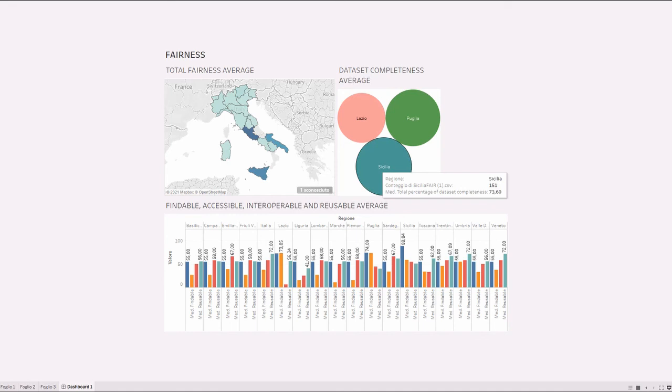In the third sheet, instead, we wanted to represent the average of the single values of findable in yellow, accessible in blue, interoperable in red and reusable in green. As we can see, we have quite high averages, but obviously they can all be improved, especially as we can see the one relating to the interoperable characteristics relating to the Lazio region, because the ideal would be to aim for ever-increasing fairness values.